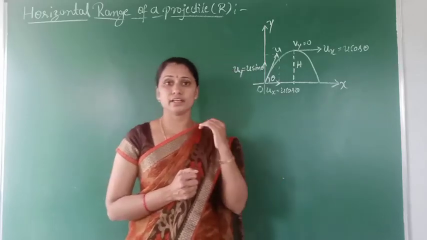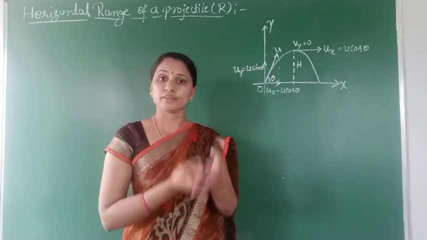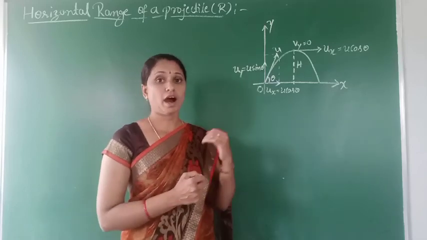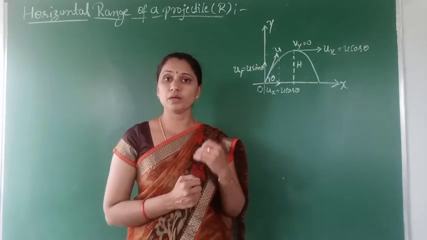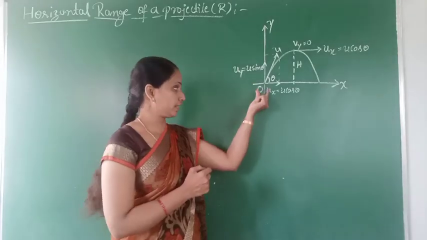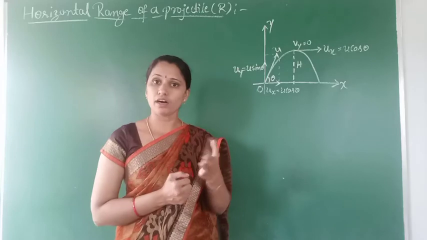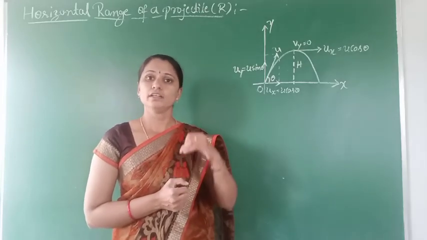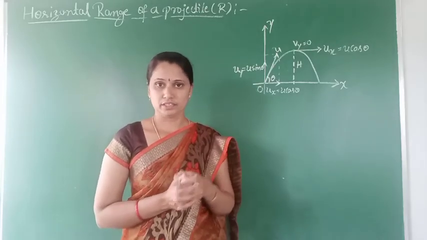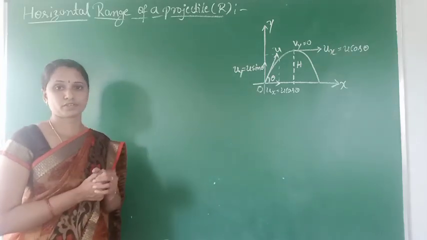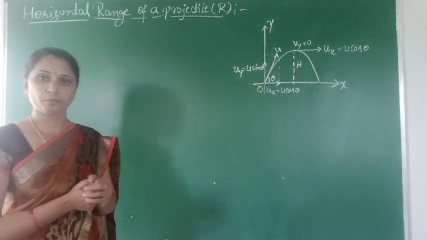Define horizontal range of projectile, or define range of projectile, if asked: it is the maximum horizontal distance traveled by the projectile from the point of projection, known as the range of projectile or horizontal range of projectile. Clear? Now we are going to discuss the expression for horizontal range of projectile.